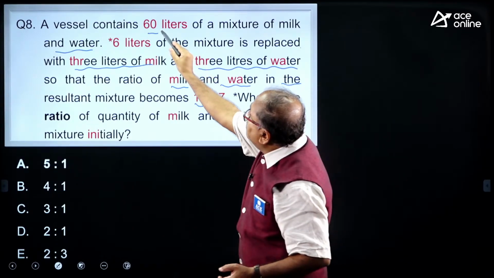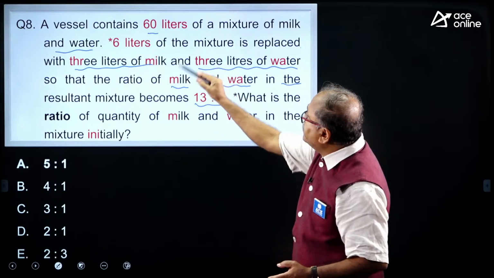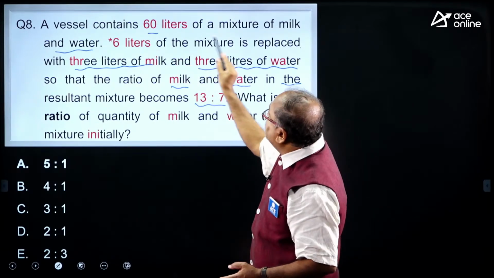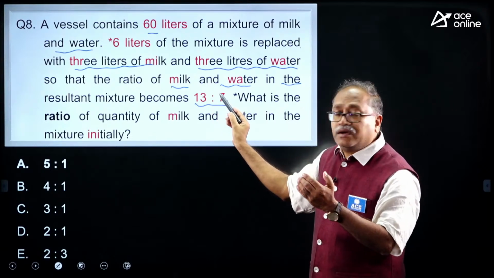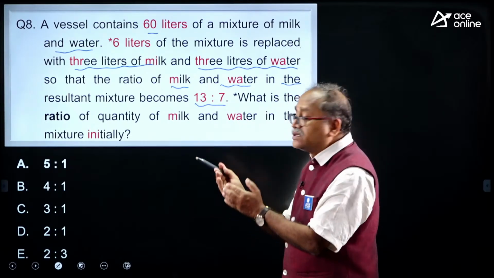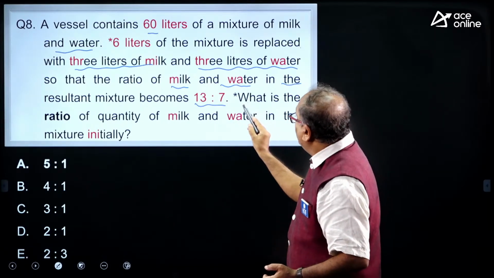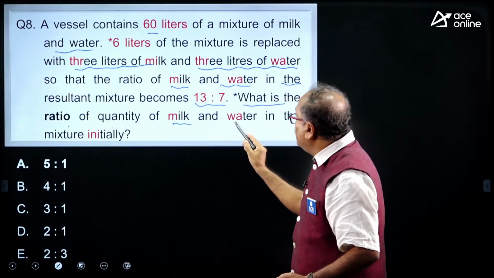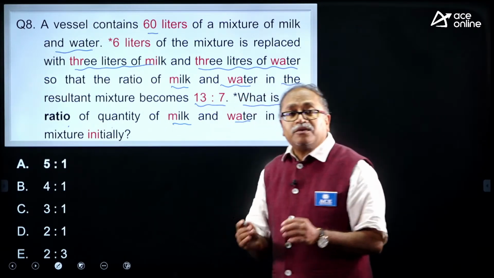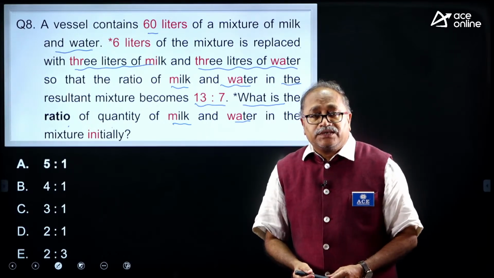I know the total quantity. After these changes, 6 liters of mixture is taken out, and 3 liters of water and 3 liters of milk are poured in. After that, this is the ratio of milk to water. Now, what is the ratio of the quantity of milk and water in the mixture at the initial stage?